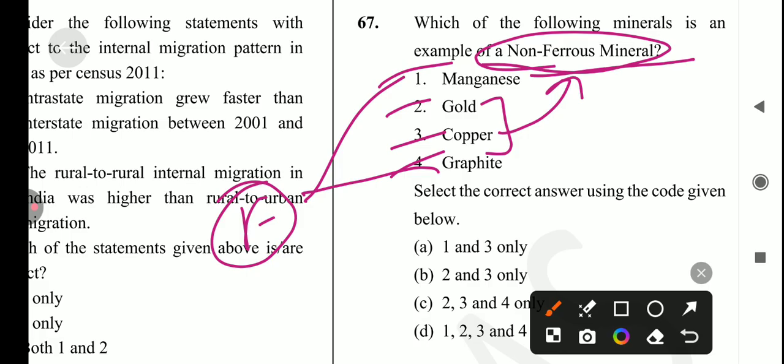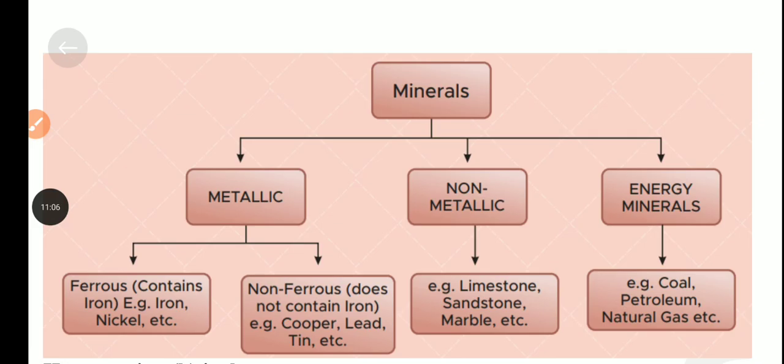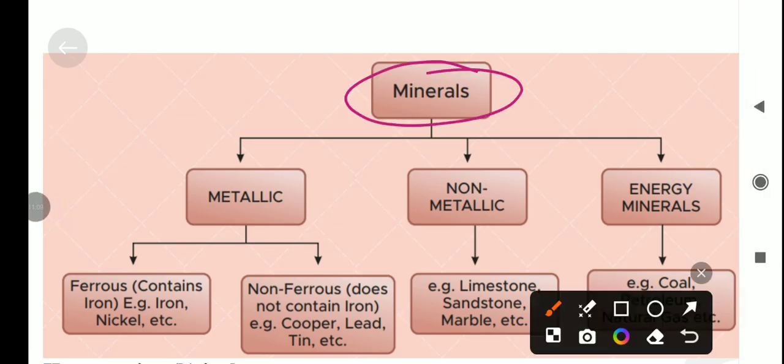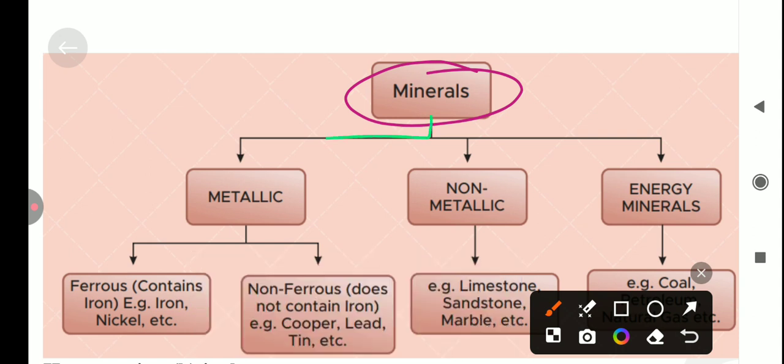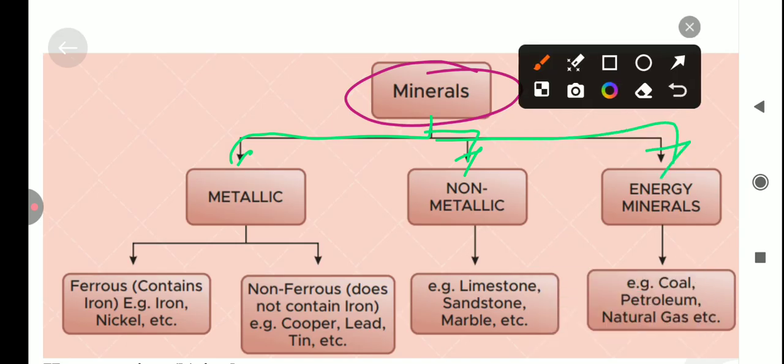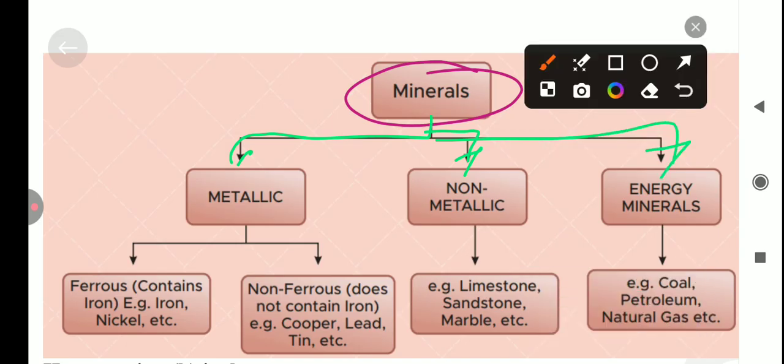Okay, and if we look at the chart to see which is ferrous and which is non-ferrous, let me see this one regarding the minerals. Minerals are of three types: metallic minerals, non-metallic minerals, and energy minerals. If we're talking about metallic minerals, there are two types, which are ferrous and non-ferrous metallic. If we're talking about ferrous, they contain iron, for example iron and nickel.